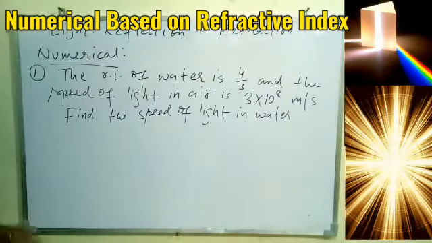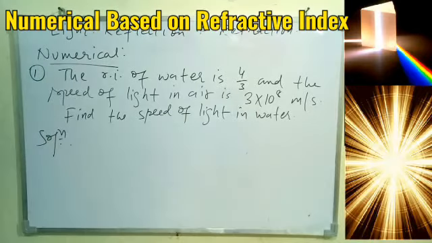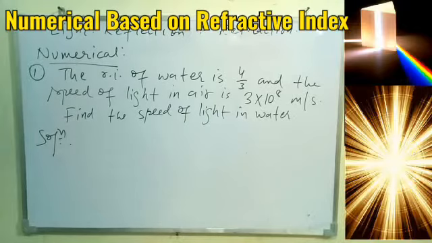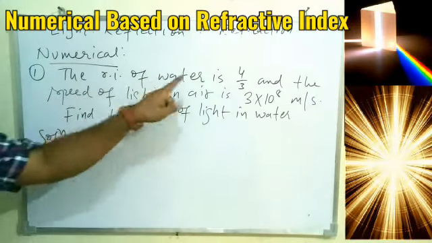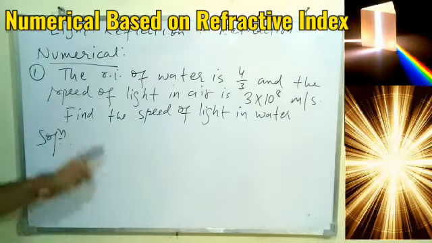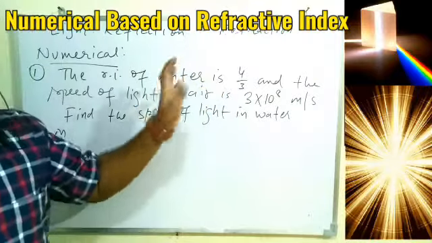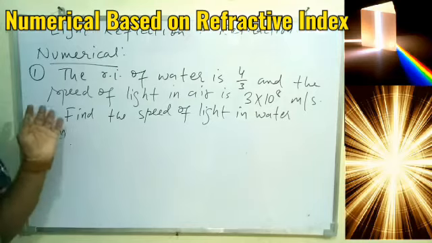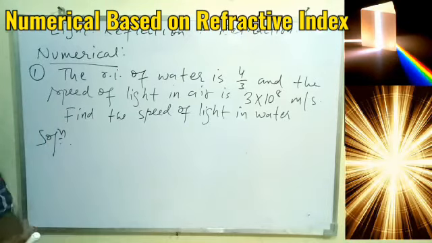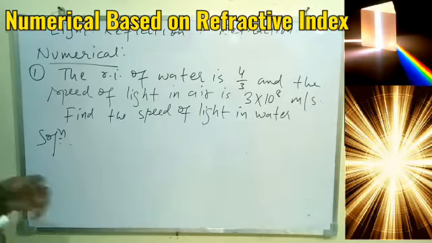So this is again based on formula only, but a few things we need to understand here. Very first, I have already said, if the refractive index of a medium is given, like here the refractive index of water is 4/3, it means this is nothing but the absolute refractive index. So 4/3, the absolute refractive index, is with respect to vacuum, and we understood that vacuum and air are approximately taken the same for the numerical. So that is what we have to consider here.